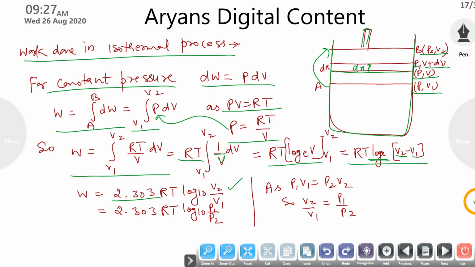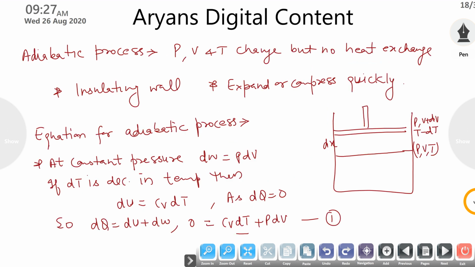I can also write this equation in another form. As we know P1 V1 = P2 V2, from here V2 by V1 equals P1 by P2. So I simply replace V2 by V1 with P1 by P2. These are the equations that we have to use for the work done in the isothermal process.